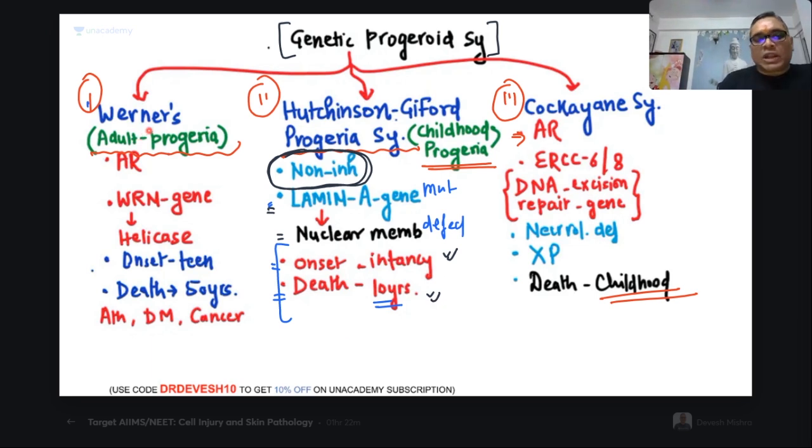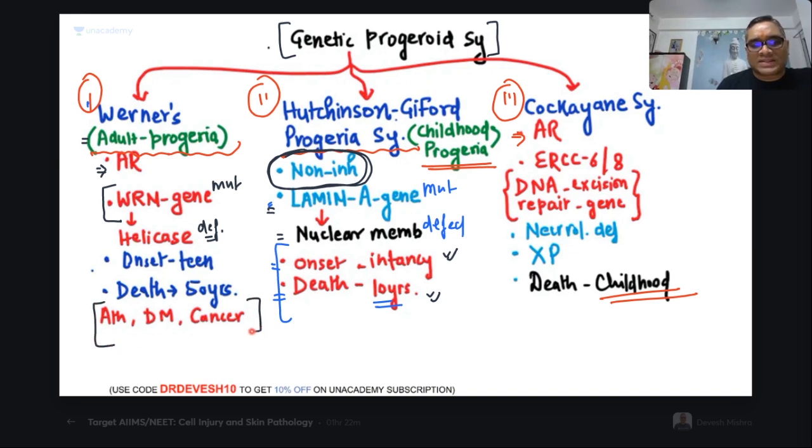What is Werner syndrome? Werner syndrome is adult progeria syndrome, right? This is also autosomal recessive hereditary. The gene mutation is the WRN gene, right? And it encodes for the helicase enzyme. So because of this mutation, the helicase enzyme will be defective, and helicase is required for repair and replication, right? So repair and replication will be defective.